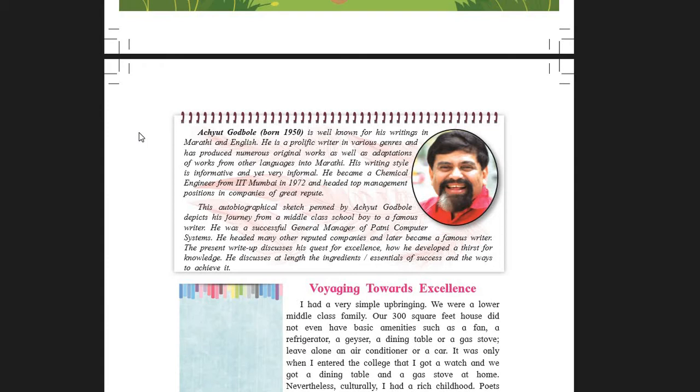He became a chemical engineer from IIT Mumbai in 1972 and headed top management positions in companies of great repute. So this is his career qualification, and he has done remarkably well. This autobiographical sketch penned by Achyut Godbole depicts his journey from a middle-class schoolboy to a famous writer.